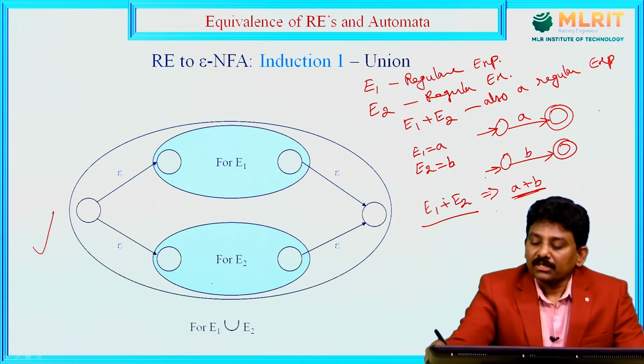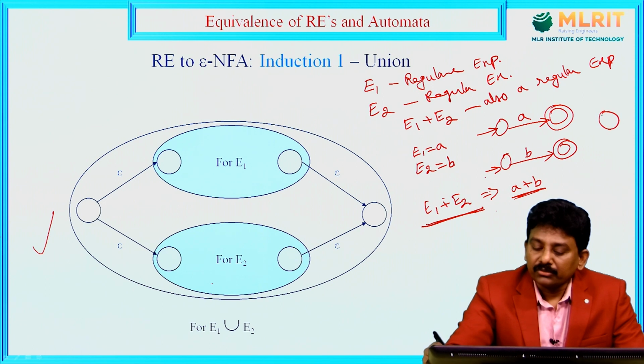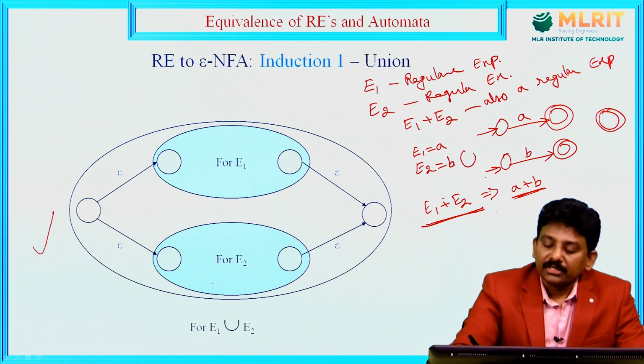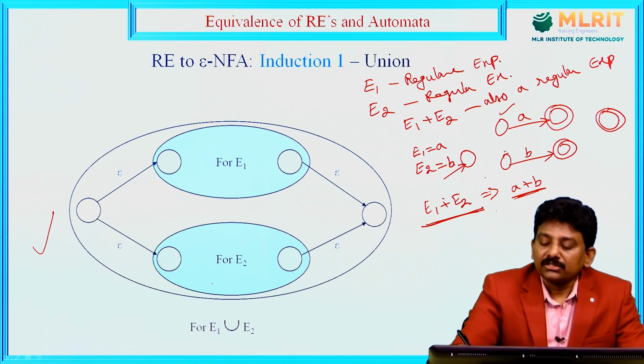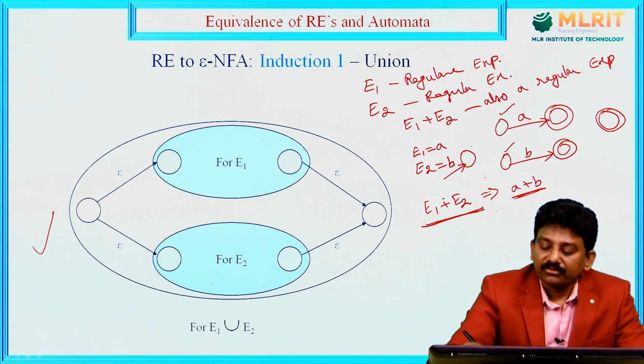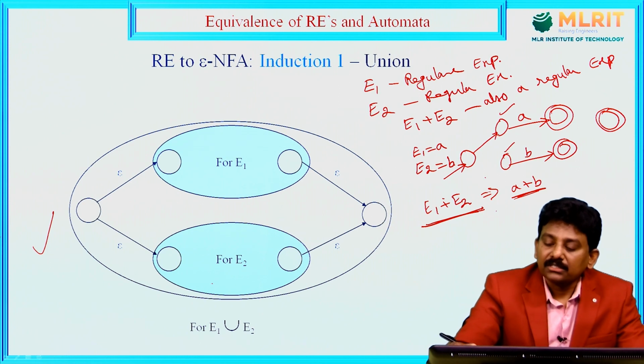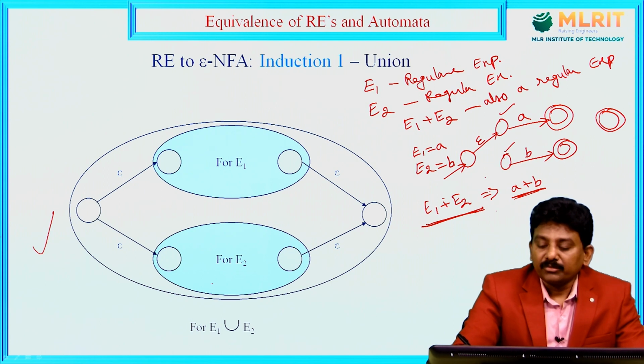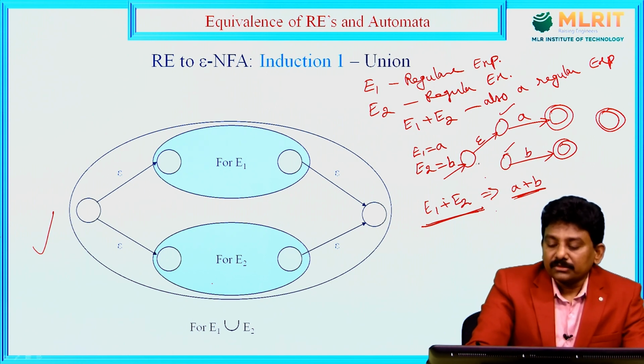For constructing the finite automaton for E1 plus E2, we need to create a new final state and take a new initial state, so that the old ones are no more initial states. Now this becomes the new initial state, and from the new initial state to the old initial state there is an epsilon move, that is, an empty move.